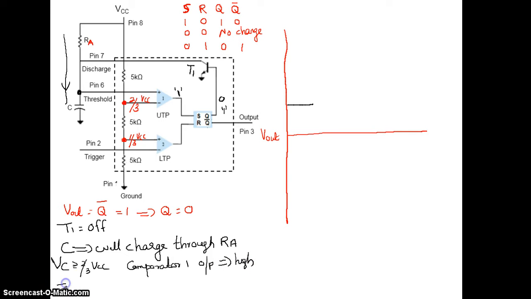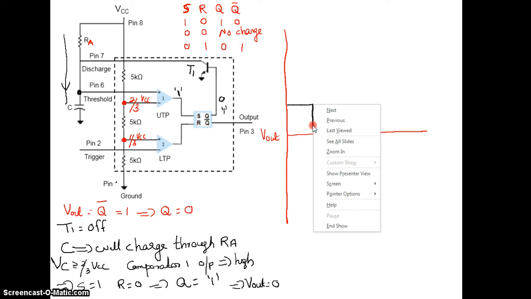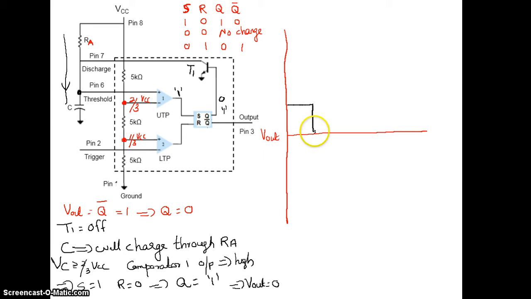That puts the condition S equal to 1, R equal to 0, setting Q equal to 1. S equal to 1 means Q equal to 1. Q equal to 1 implies that your Vout should be equal to 0, or Q bar equal to 0. So now your Vout will be coming back to 0.